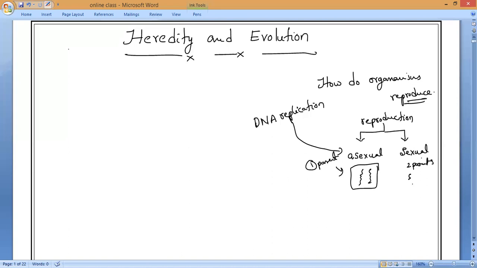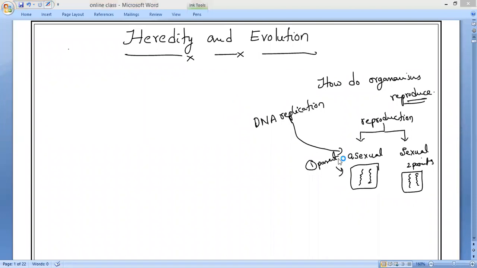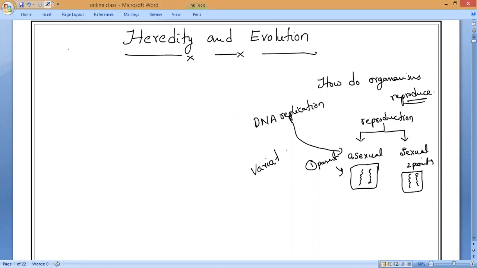So one half of the DNA comes from one parent, and the other half from another parent. We discussed where a huge number of variations take place. In sexual or asexual reproduction, where can we observe DNA variations? That is what I want.